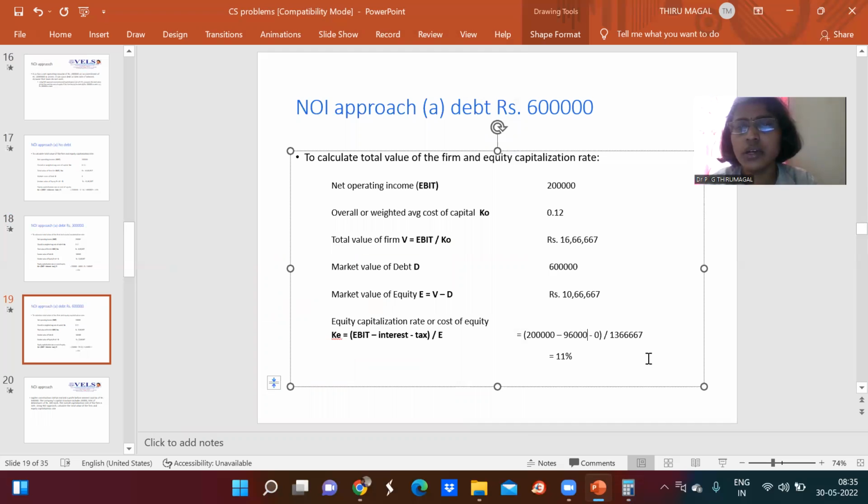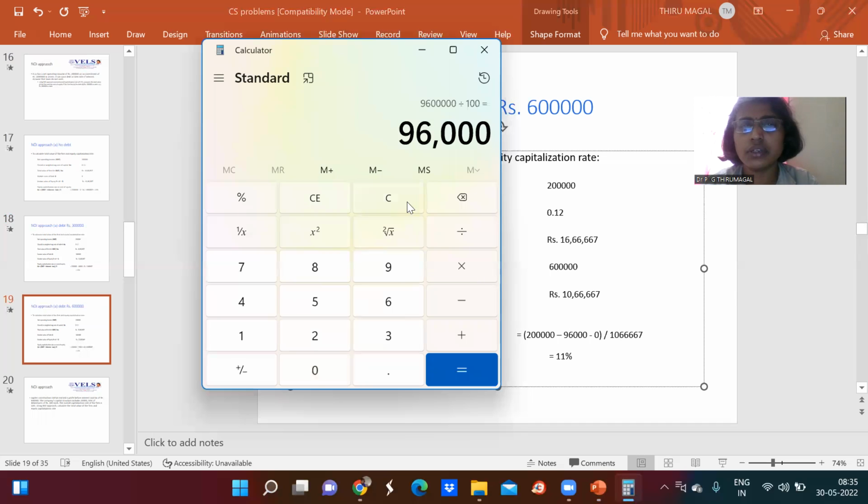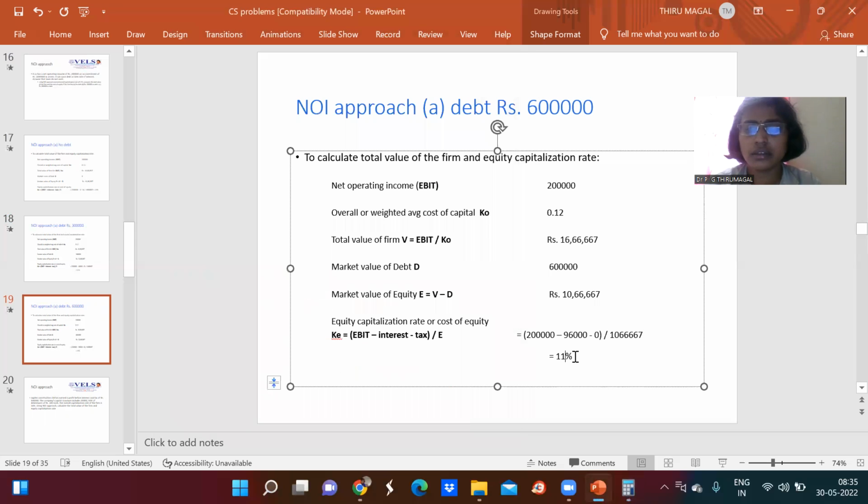Minus tax is 0. And here the total value of equity, or market value of equity, is 10,66,667. Now first what we can do is, from the 2 lakhs, we can subtract 96,000. We are getting 1,04,000. This should be divided by 10,66,667. We are getting 0.097, that is 9.7%.